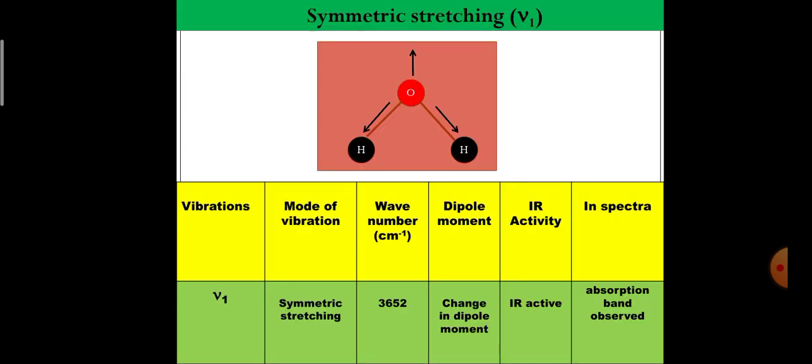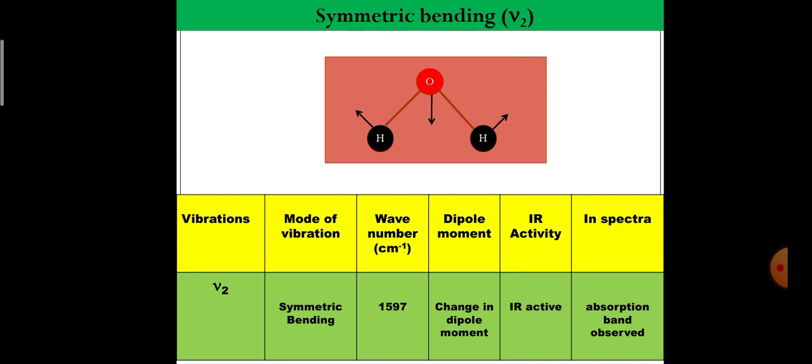First we see symmetric stretching vibration. This mode of vibration is labeled as nu1. Here the atoms move in phase and there are same displacement of 2 OH bonds. It occurs at the wave number of 3652 per centimeter. This mode is infrared active and an absorption band is observed at 3652 per centimeter in the infrared spectra of water molecule.